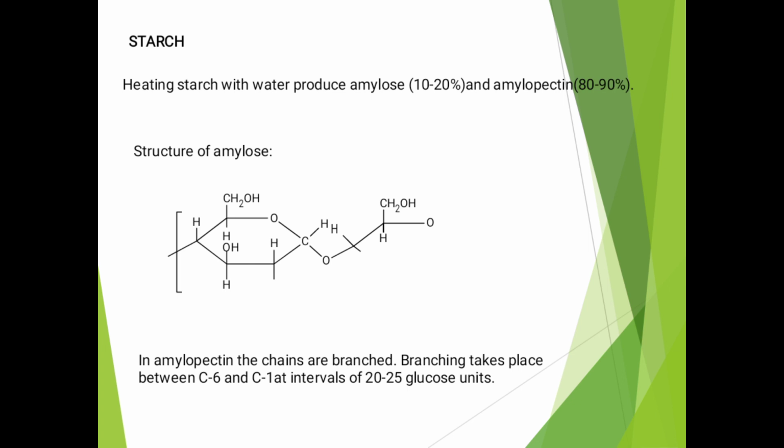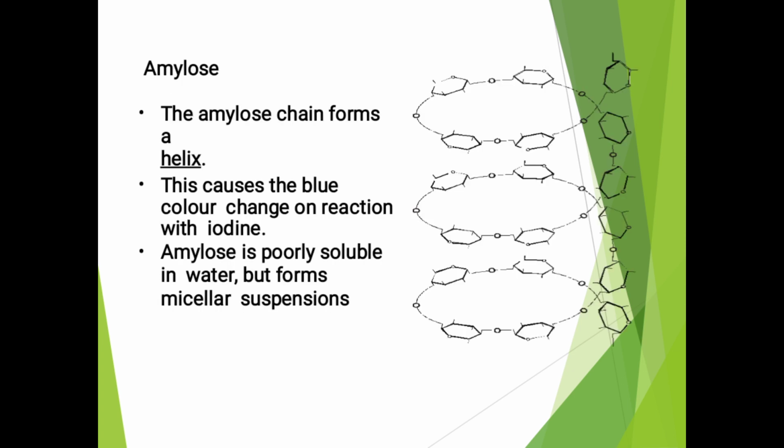Then starch: heating starch with water produces amylose, 10 to 20 percent, and amylopectin, 80 to 90 percent. In amylopectin, the chains are branched. Branching takes place between C6 and carbon 1, at intervals of 20 to 25 glucose units. Then amylose: the amylose chain forms a helix, which gives a blue color in the reaction with iodine. Amylose is poorly soluble in water but forms colloidal suspensions.